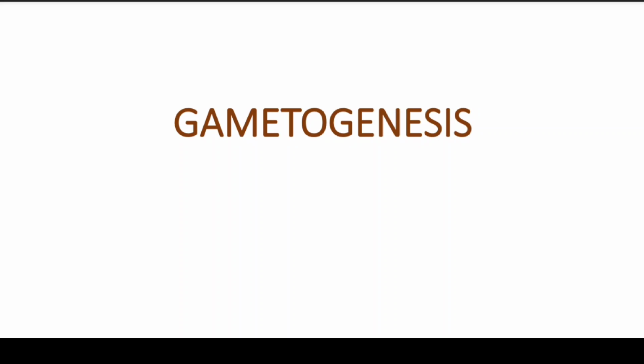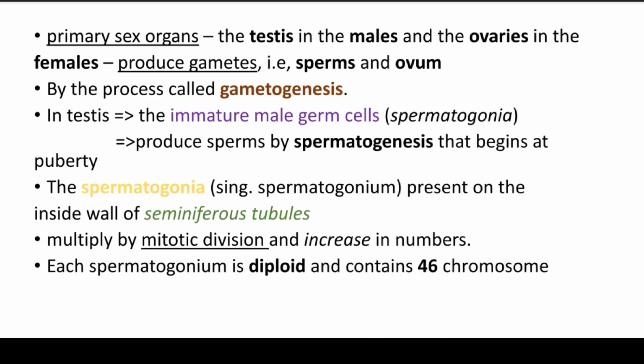Today we are going to talk about spermatogenesis. The primary sex organs, that is the testes in males and the ovaries in females, produce gametes, which are called sperms and ovum. The testes in the males produce sperm, and the ovaries in the female produce ovum, by the process called gametogenesis.